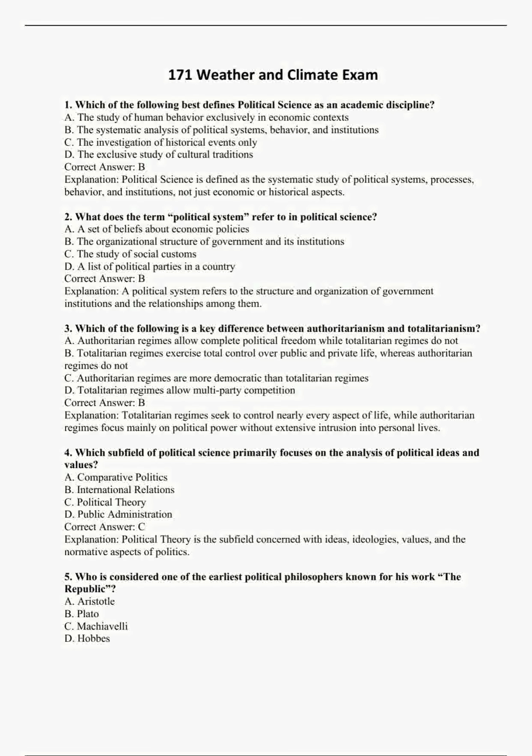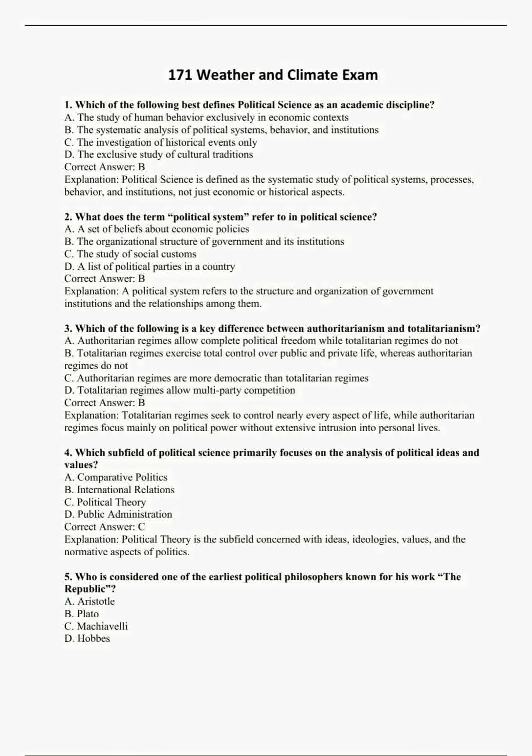1. Which of the following best defines political science as an academic discipline? A. The study of human behavior exclusively in economic contexts. B. The systematic analysis of political systems, behavior, and institutions. C. The investigation of historical events only. D. The exclusive study of cultural traditions. Correct answer, B. Explanation. Political science is defined as the systematic study of political systems, processes, behavior, and institutions, not just economic or historical aspects.